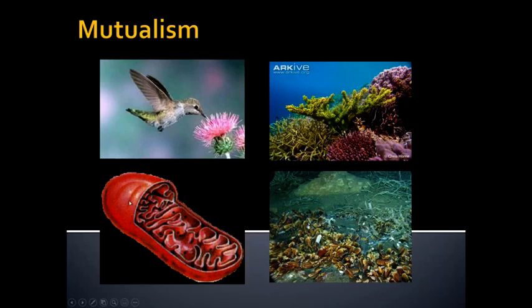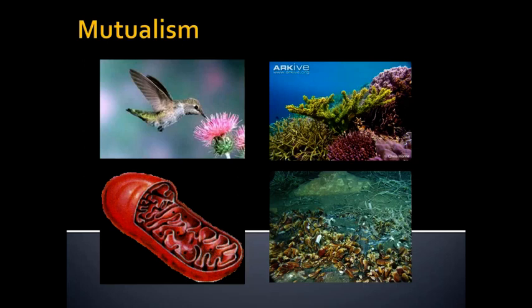Now, I've put a picture of a mitochondria on here. Technically, mitochondria are no longer what we would call a mutualistic relationship because they have become an integrated part of eukaryotic organisms. We no longer consider them as separate entities. But originally, this relationship started as a mutually beneficial endosymbiotic relationship, right?